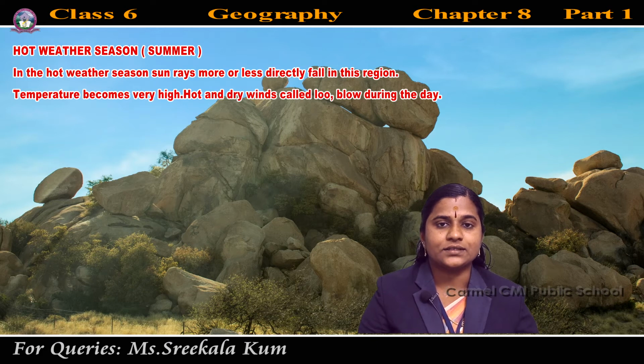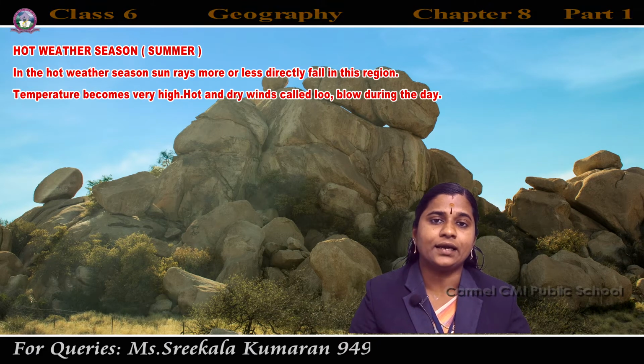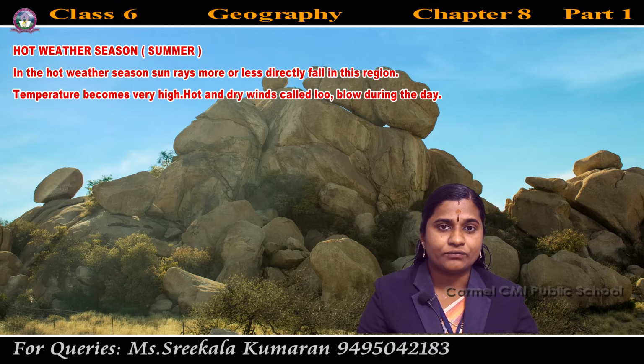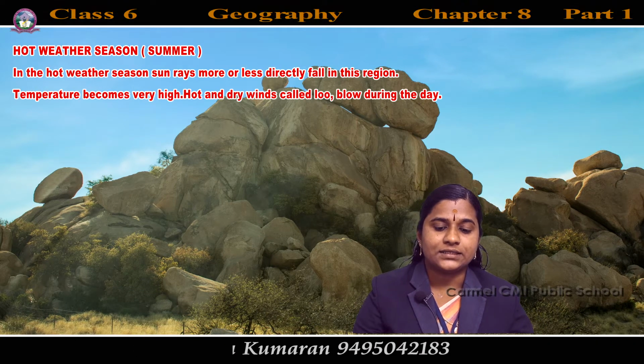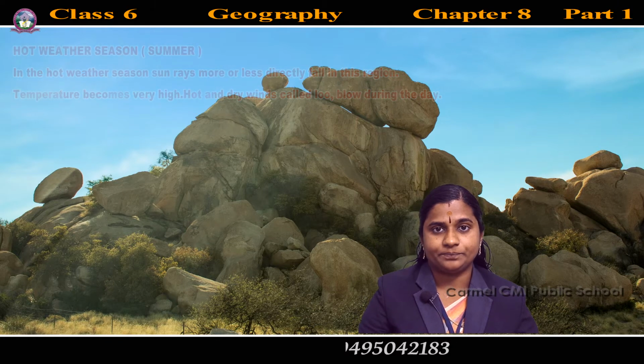Hot and dry winds called Lu blow during the daytime in the summer season.